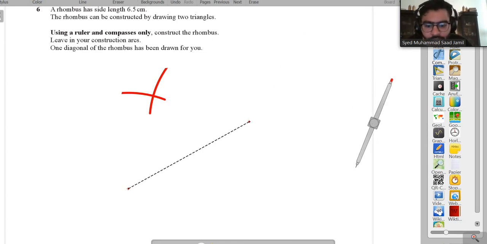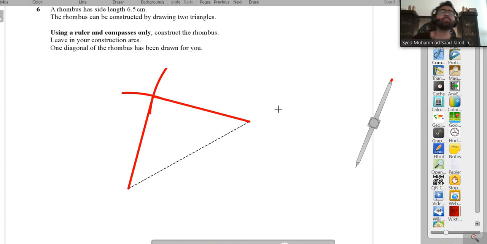So now what I need is that I need to draw a line. Alright? Alright. So from here I will open and make a line like this, and from this point as well I will open and make a line like this.